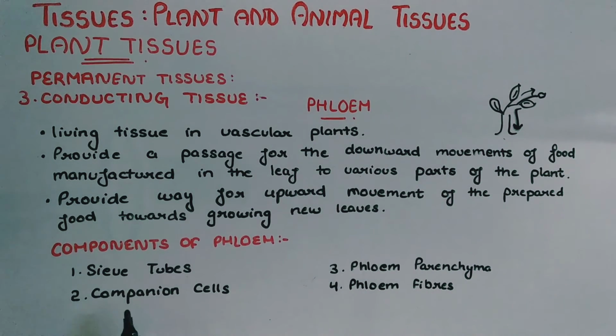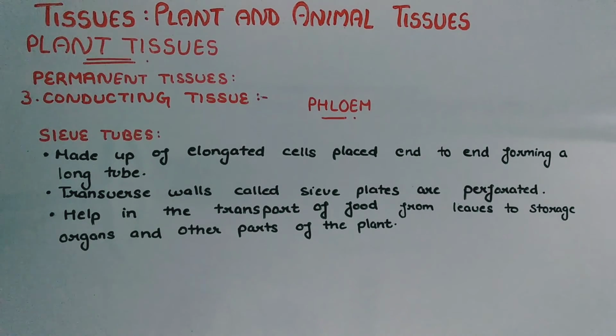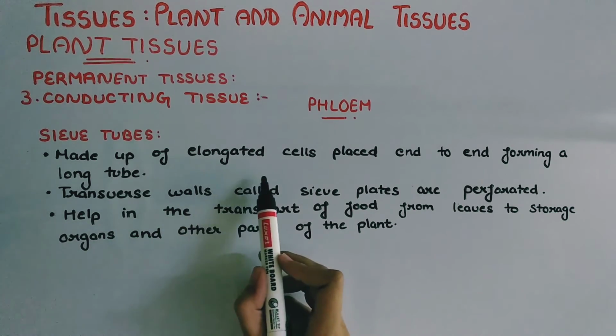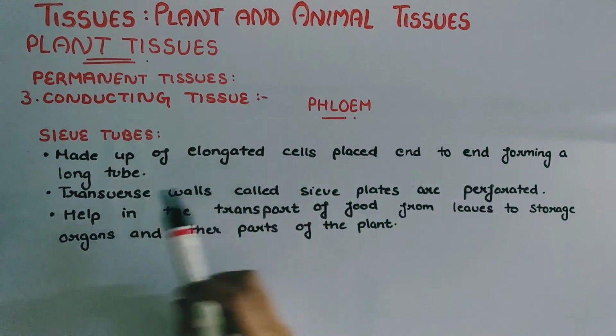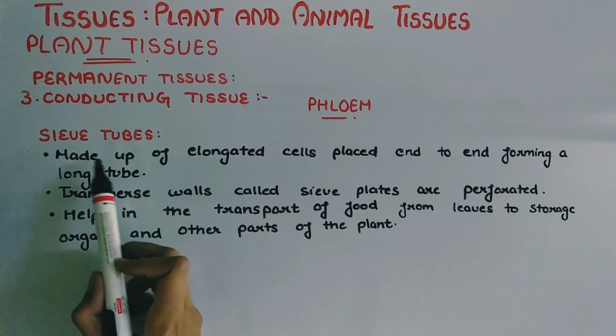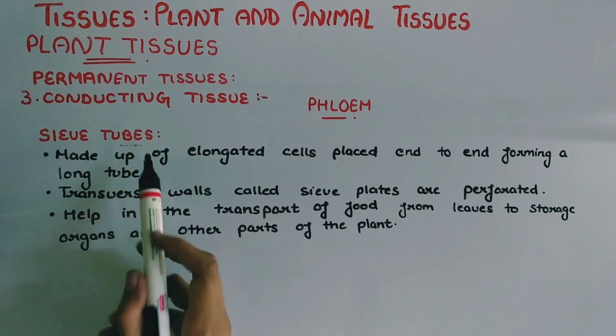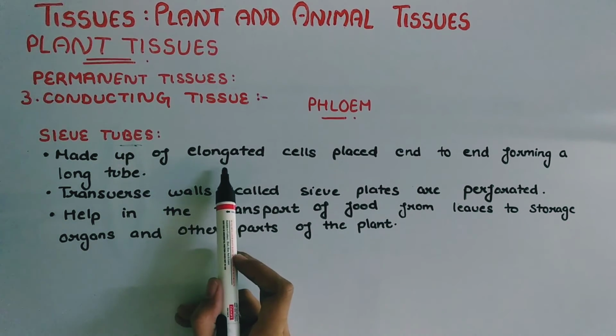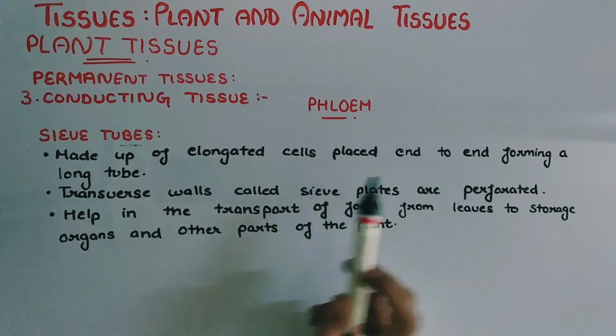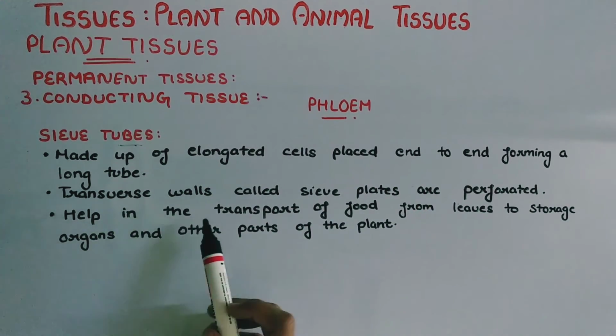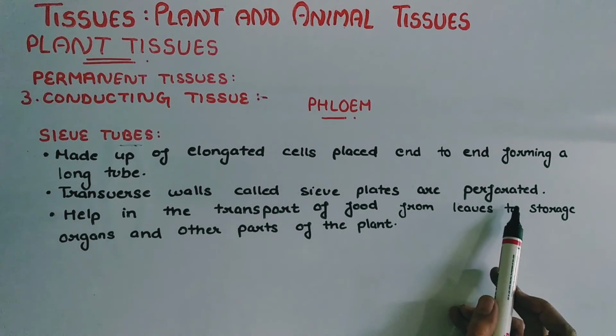Phloem has four components: sieve tubes, companion cells, phloem parenchyma and phloem fibers. First component is sieve tubes. Sieve tubes are made up of elongated cells placed end to end forming a long tube. Transverse walls called sieve plates are perforated.